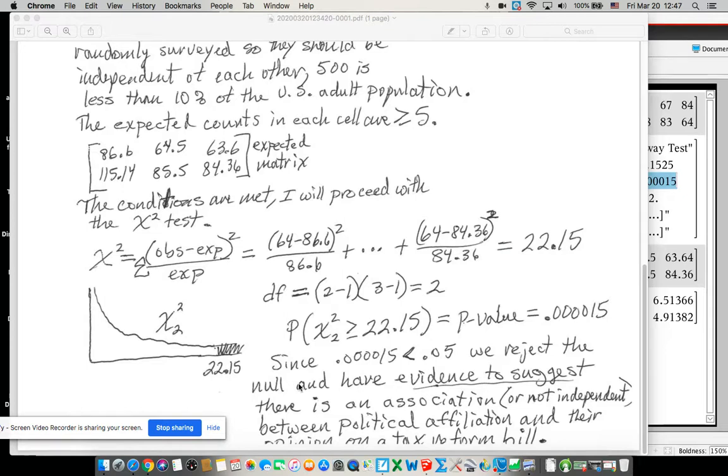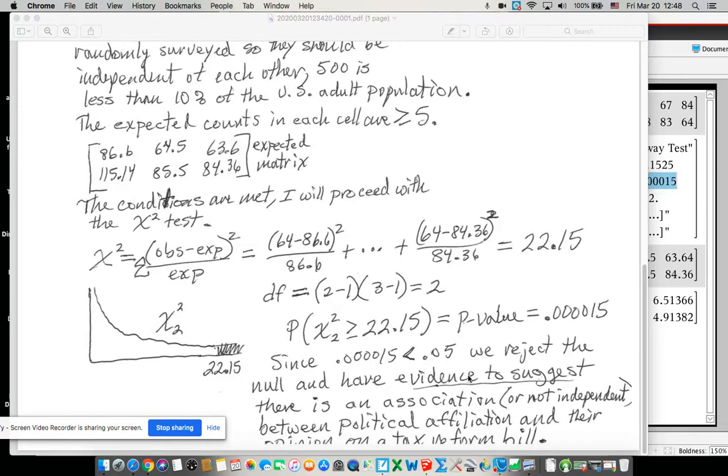Now this is important. We have evidence to suggest. A lot of people are still saying that it's true, or that there is an association, and the way you're wording it is too sure. You're too 100% about it. So putting this evidence to suggest doesn't make it sound like it's a fact and we know 100% sure.